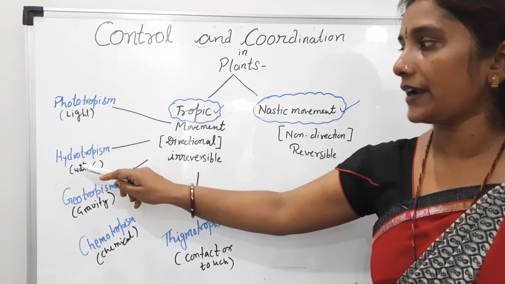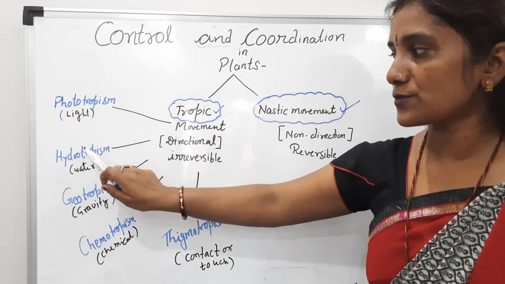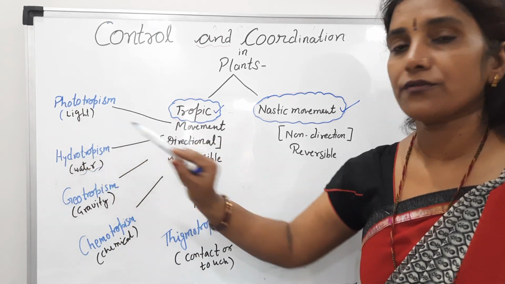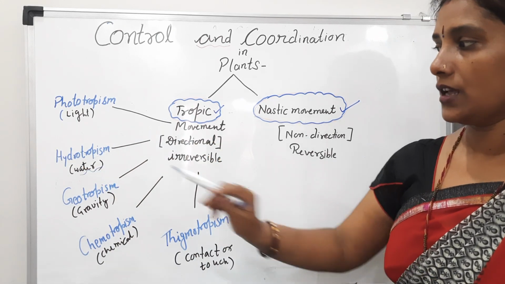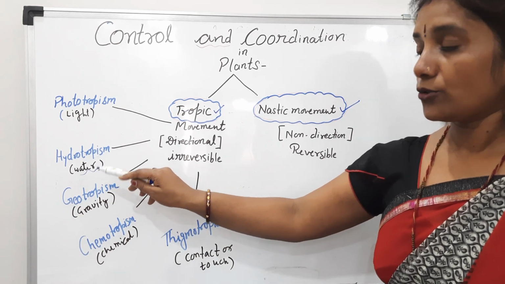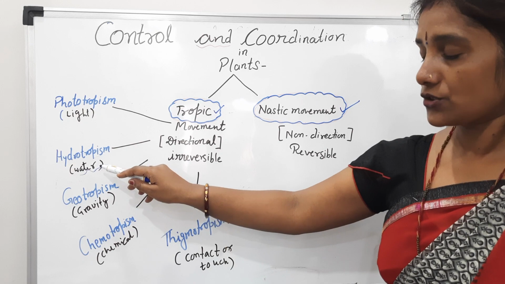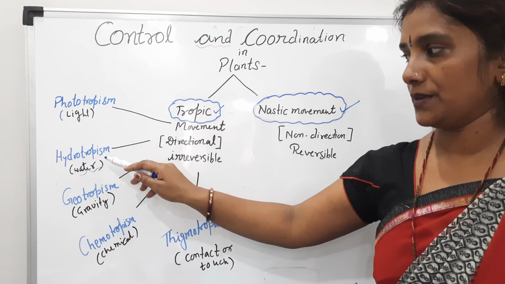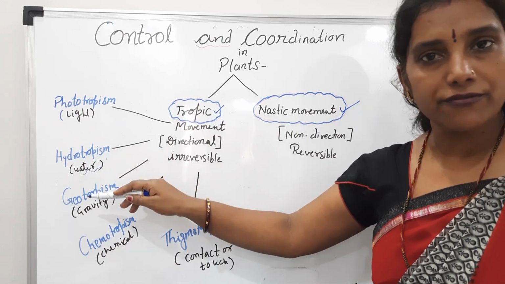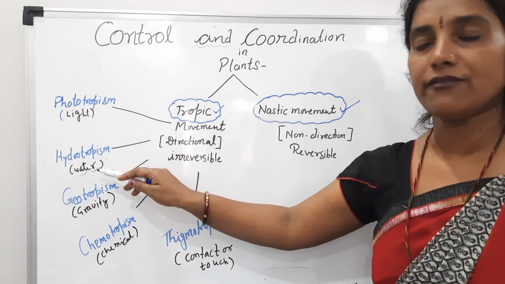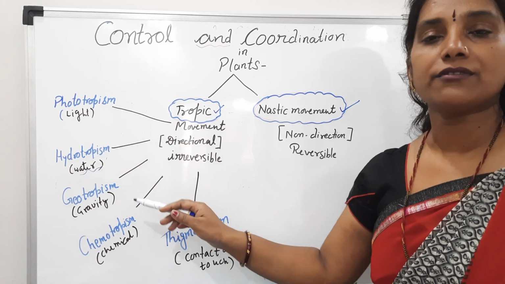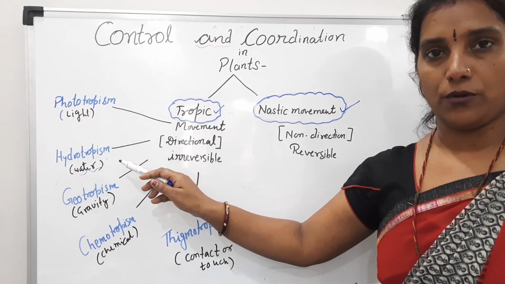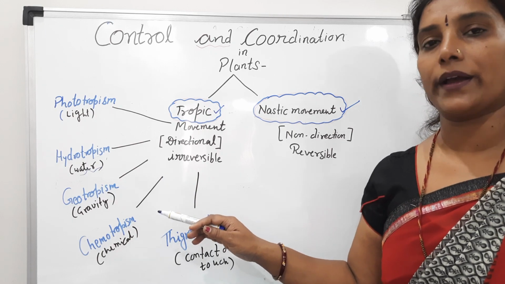Now next is hydrotropism. The response towards which stimuli, students? Water. So hydro, what is the meaning of hydro, students? Hydro means water. So here the plants show two types of movement. If it moves towards the water, what do we call it? Positive hydrotropism. And if it moves away from the water, what do we call it? Negative hydrotropism. Positive hydrotropism type of movement is shown by all types of plants, because all plants require water.